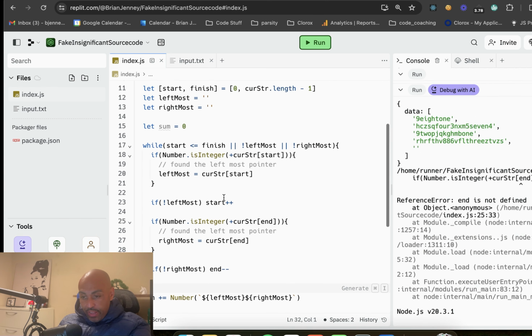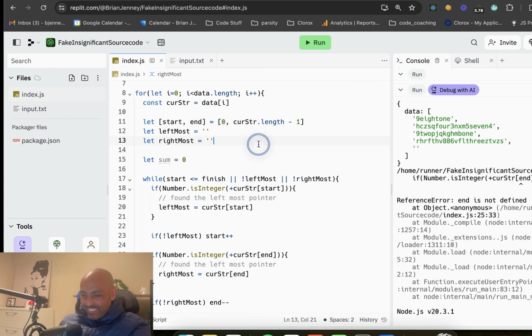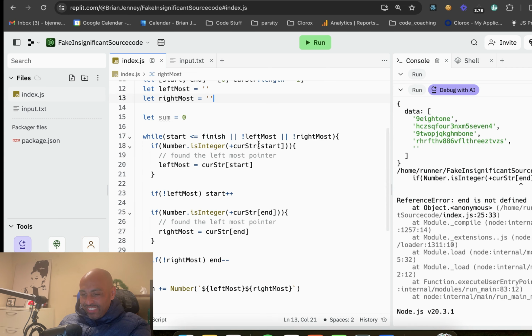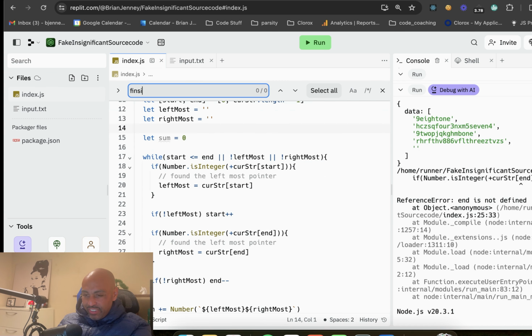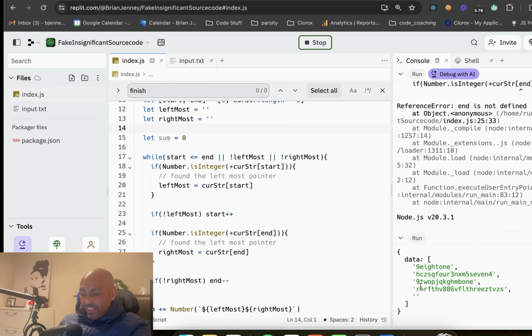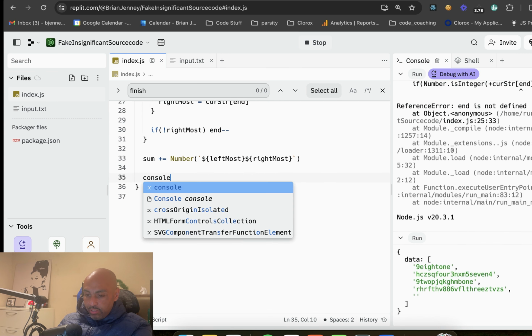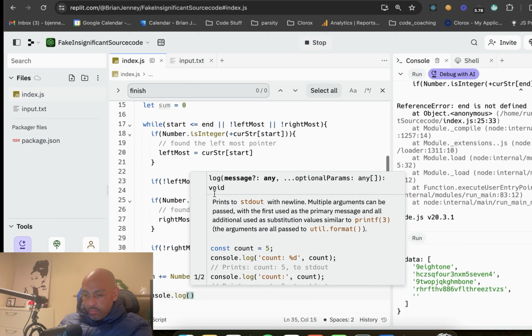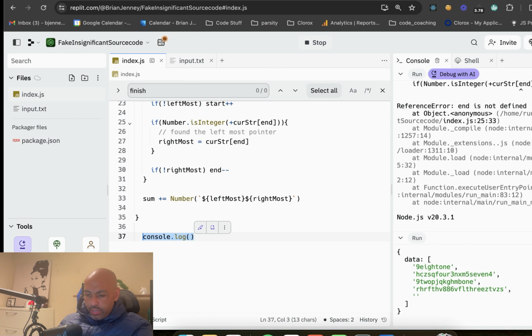Error: string end is not defined, and that's because I put finish. I don't like finish. I like end. Let's use that instead. While start is less than end. Do we have any more finishes in here? No, we don't. Cool. Let's run it. Okay, it didn't blow up, but I think we're also not console logging the sum. So let's console log the sum. And we don't want it in the while loop, we want it after. So let's console log the sum at the end and see what the sum is, and see if we're done. Let's run it again.